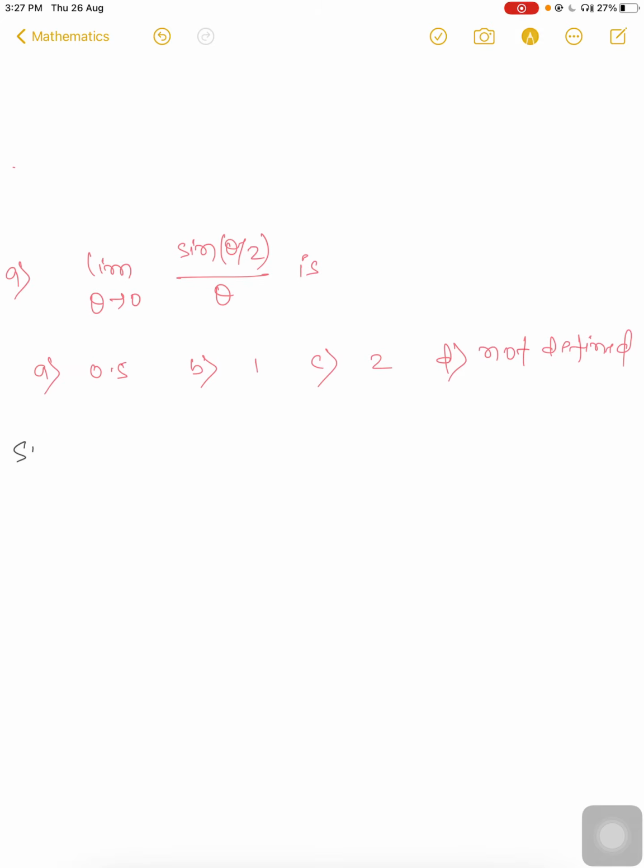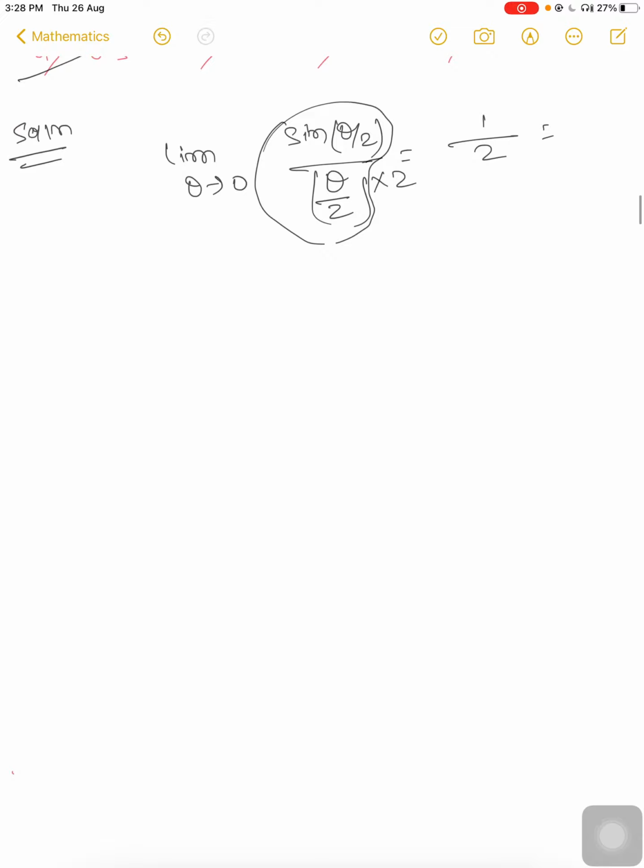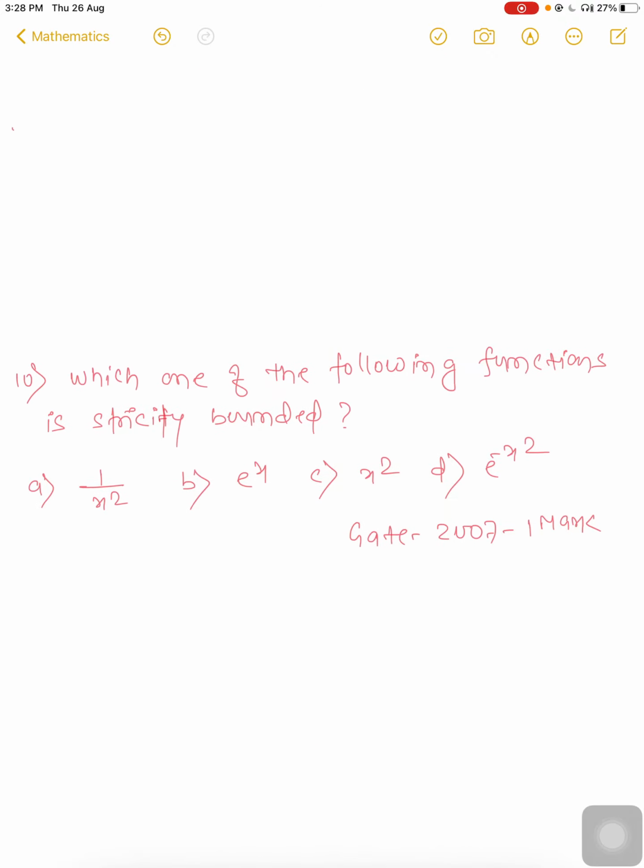Now comes the next question. It's very interesting, and I think everyone has studied this in class 12: the limit as theta tends to 0 of sin(theta by 2) upon theta. This is 0 by 0 form because sin 0 will be 0. We know that with theta by 2, we multiply and divide to get 1 by 2. Then the limit will be 1 times 1 upon 2, so half will be the answer, 0.5. The answer is A.